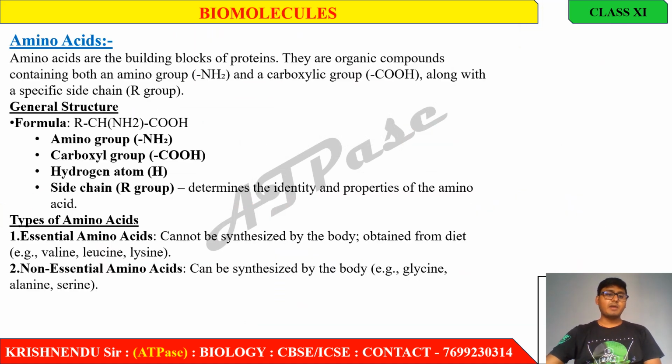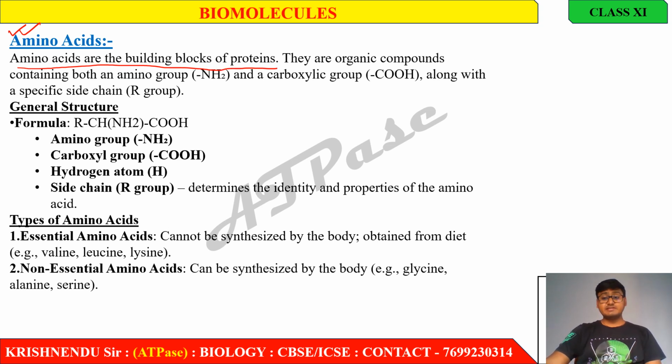At first, amino acid. What is amino acid? In the name amino acid, there is acid and amino. That means it is an acid which is composed of an amino group. If one or more than one amino group is present in an acid, that is known as amino acid. Amino acids are the building blocks of protein.